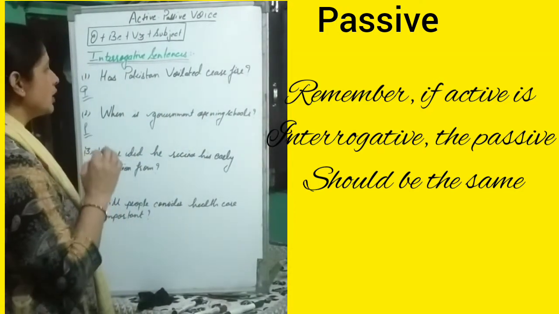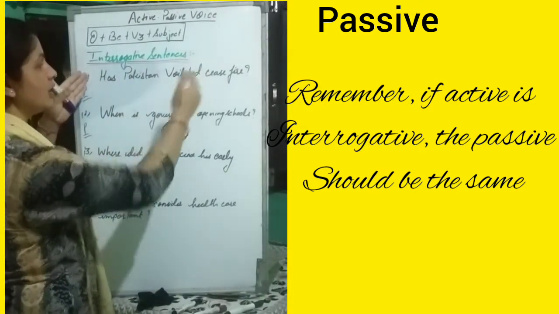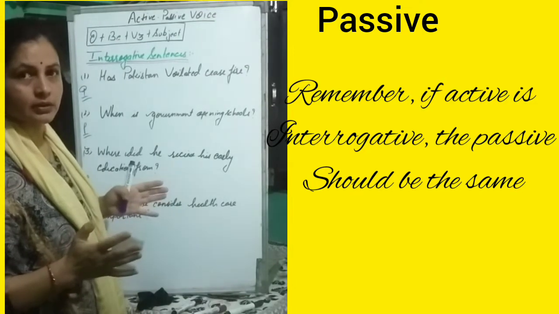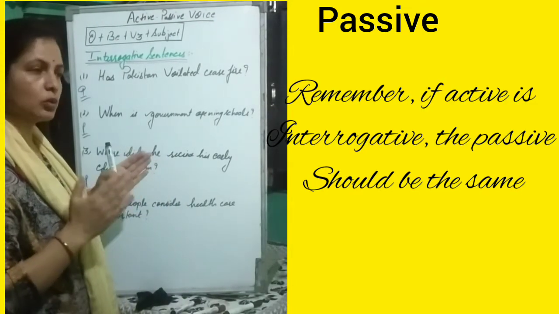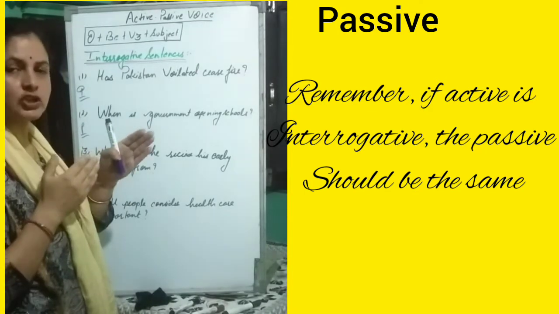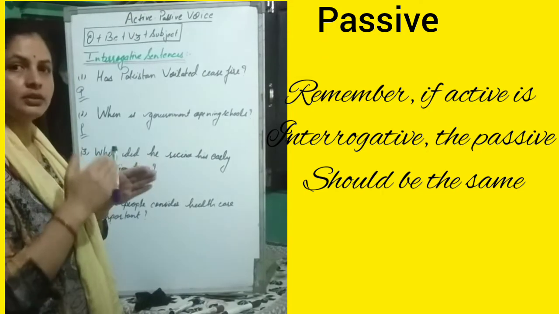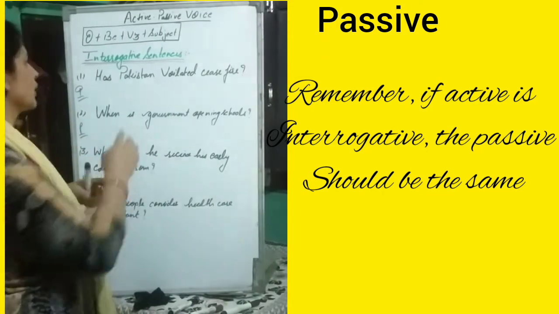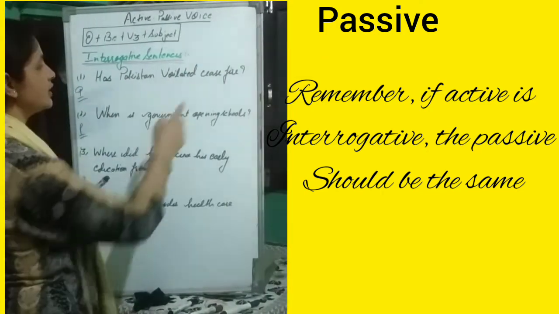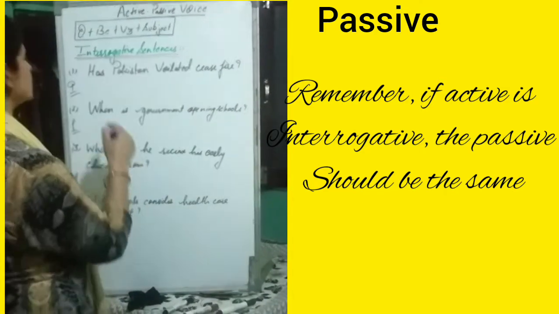Here has is used, so there will not be so many changes. We only have to change the position of object and subject here. Other things will remain the same. So what will be the passive form of this interrogative sentence?